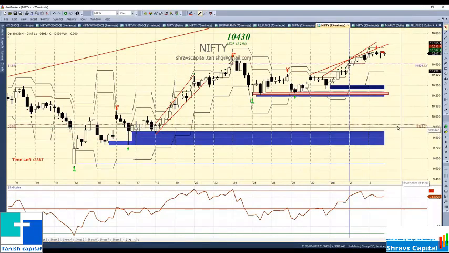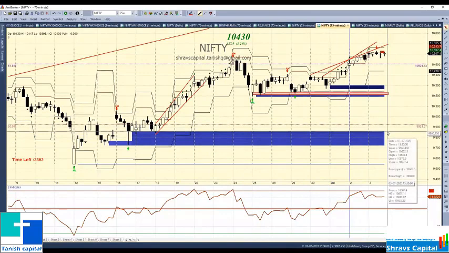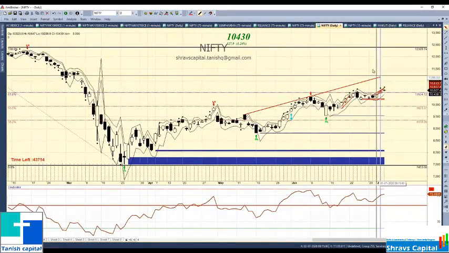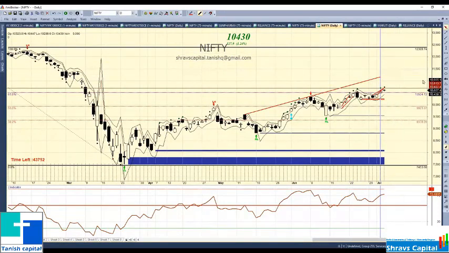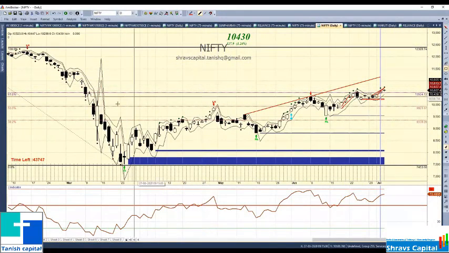Even if the market comes here, though I am bullish, I will make more money because of my strategy. What I am expecting is, even in the daily, this is the daily trend line I'm drawing.